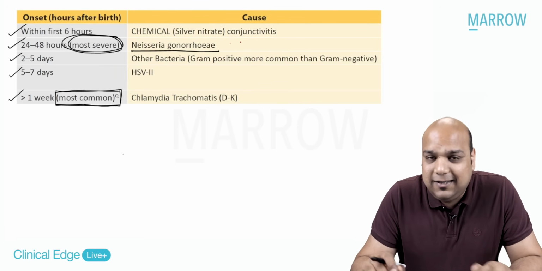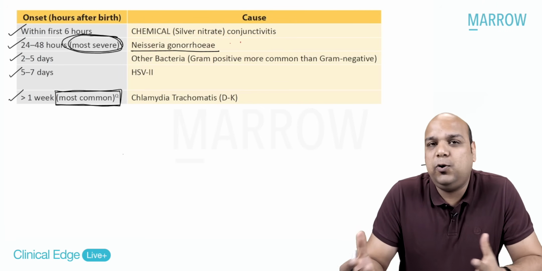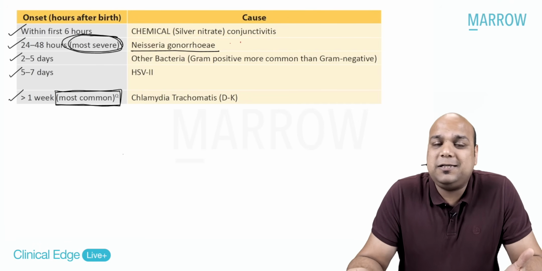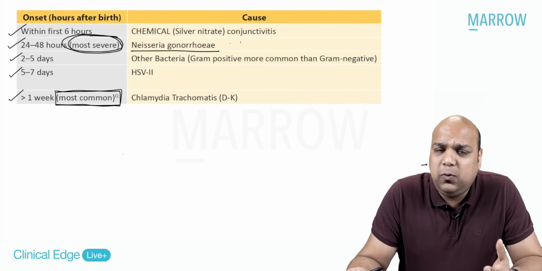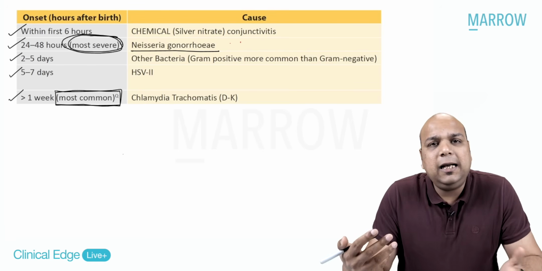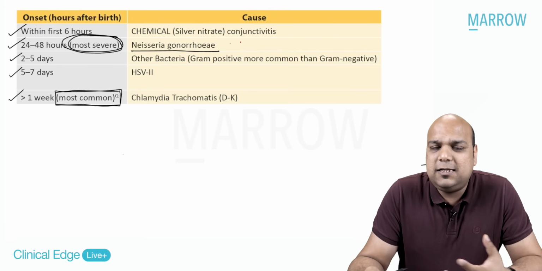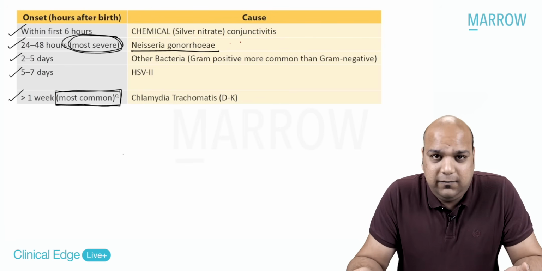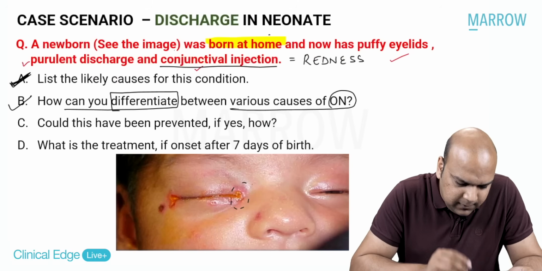Okay, everybody, this is basically your differentiation. The other way you can differentiate is obviously by taking the conjunctival scrapings and then sending them for gram stain, Giemsa stain, and culture, as should be done in all cases where microbiology or bacteria or any other microorganisms are involved. Yes, guys, done? Now, moving back.